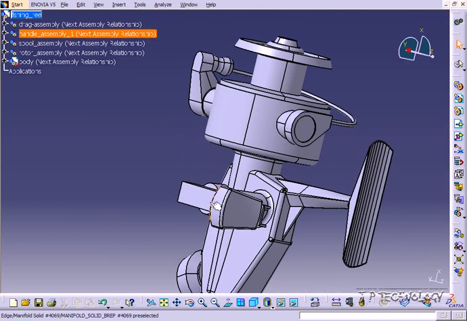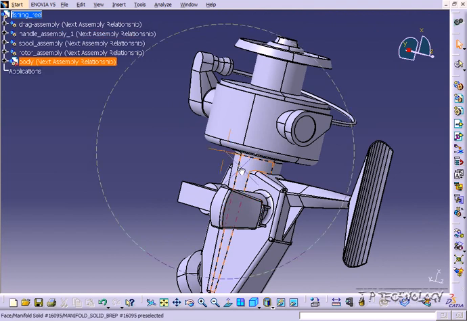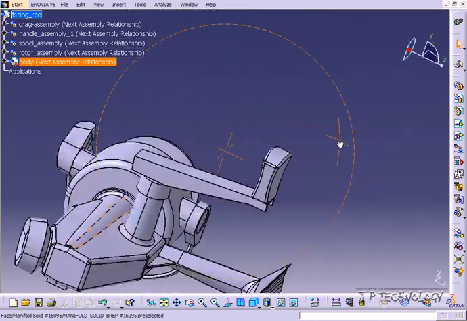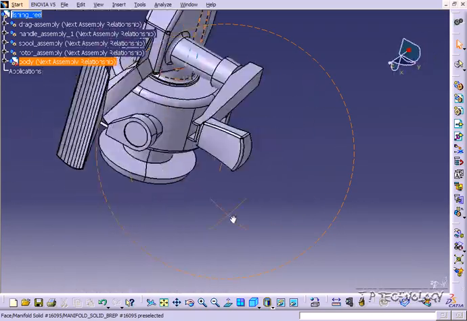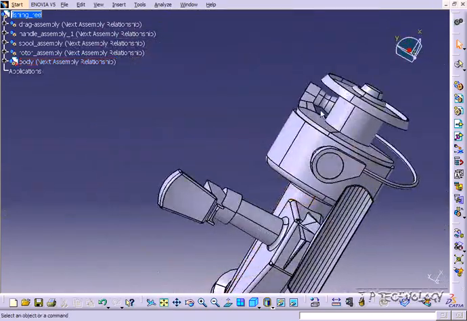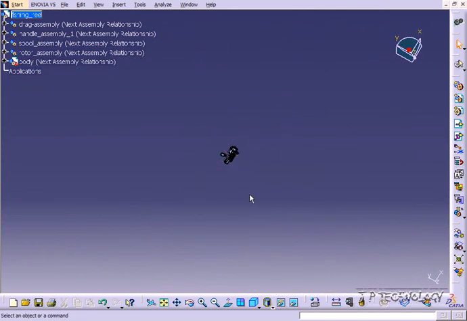Now I'll show you how to rotate with your mouse. Hold mouse button 2 and hold mouse button 3, and you'll have that little hand there. Now if you move it around, you'll see that you're able to rotate and move the whole part or assembly all around. Now let's zoom out, and if you just press and hold on mouse button 2, you're able to pan and just move the part around in space.